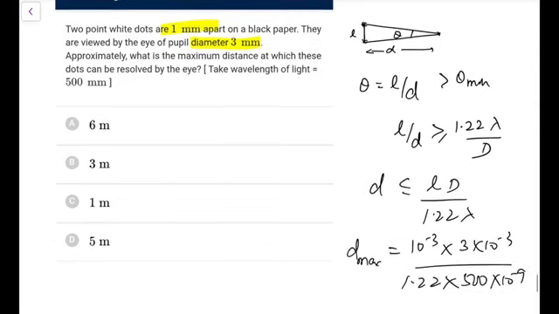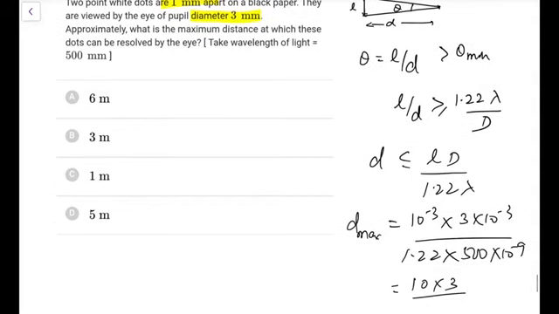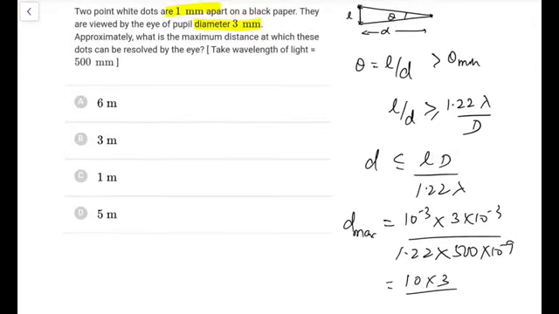So 9, 6 and 8, so only 10 remains, 10 into 3. This is 5 into 1.22, 5 into 1.22 is 6.1, so this is 30 upon 6.1, that is approximately 5. I'll go for 30 by 6 is 5, so this would be 5 meter, I'll go for in this case.